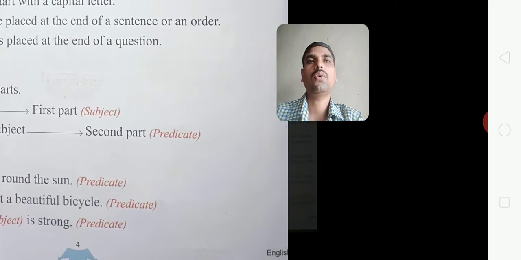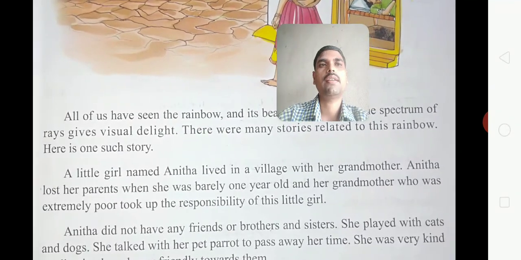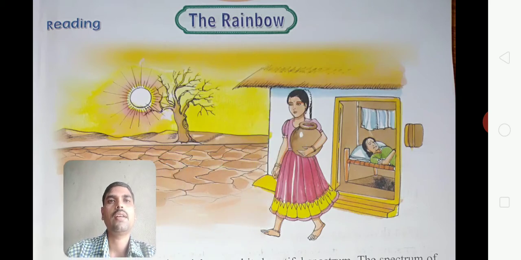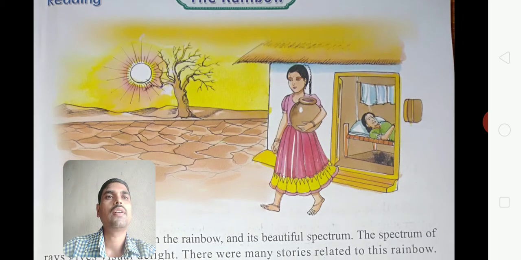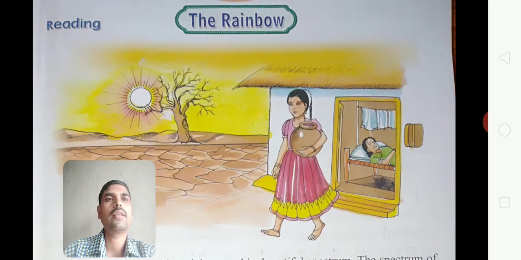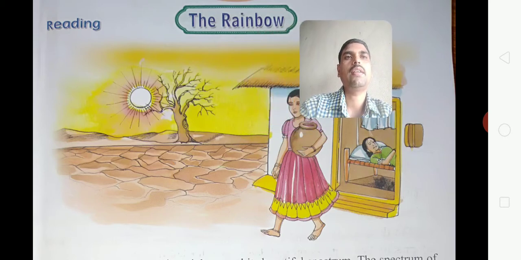Okay, now we'll go to the lesson, The Rainbow. So what is there in this lesson, we'll see here. You can see the picture of the rainbow, and a small house is there. A girl is going to bring water. An earthen pot is in her hand, and inside the home, a grandma sleeps on the bed. And it is looking like a complete desert. Okay, now read the lesson.